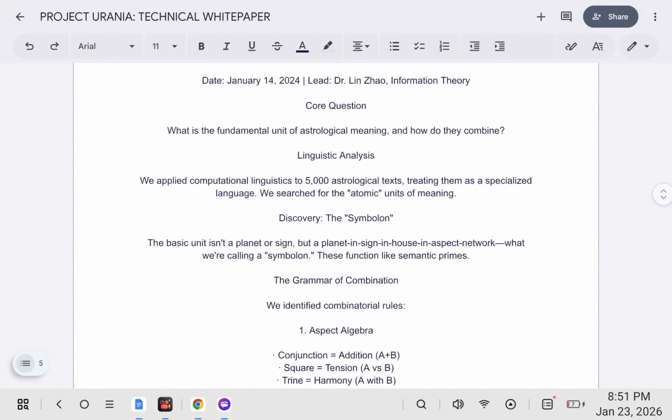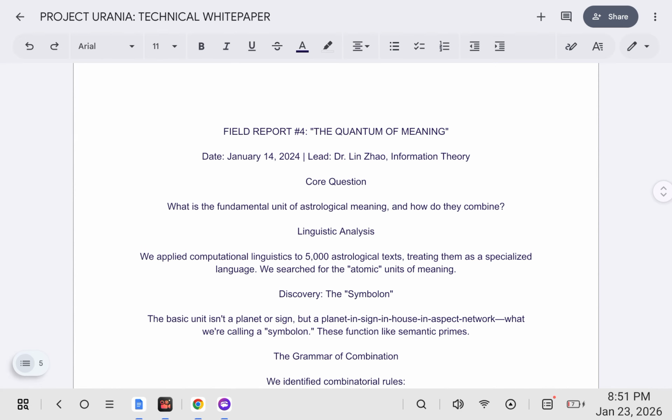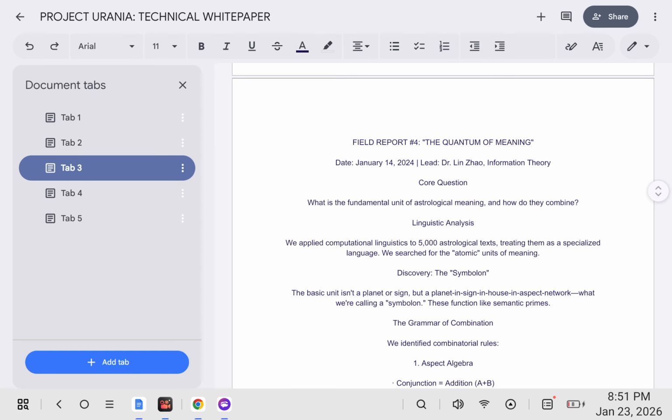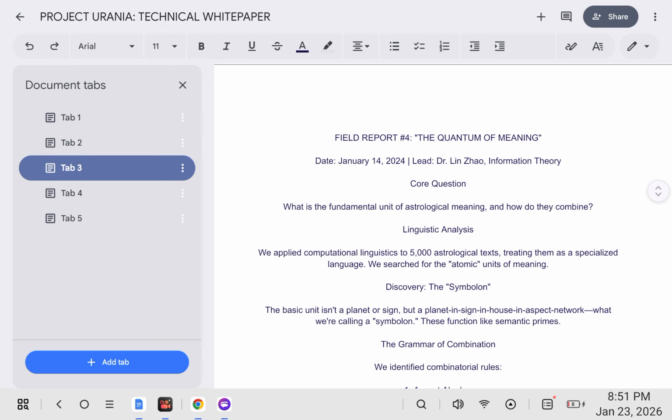So I'm going to go over field report number 4 where I left off. And just making sure, we have 2 more tabs left after this. So this is for my video project Urania, or just my idea in general. Essentially an AI that has advanced astrological texts embedded into its system. And this is to essentially help people learn astrology.